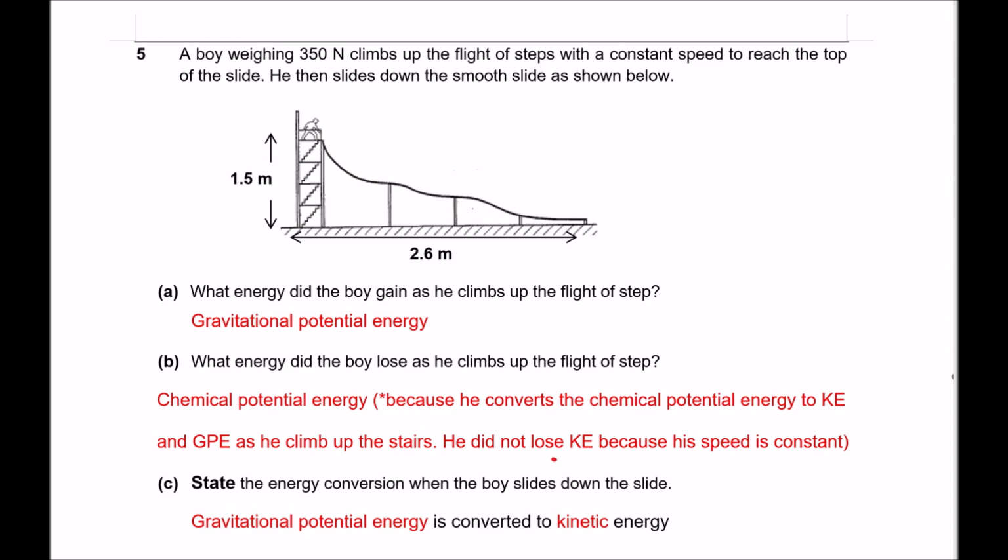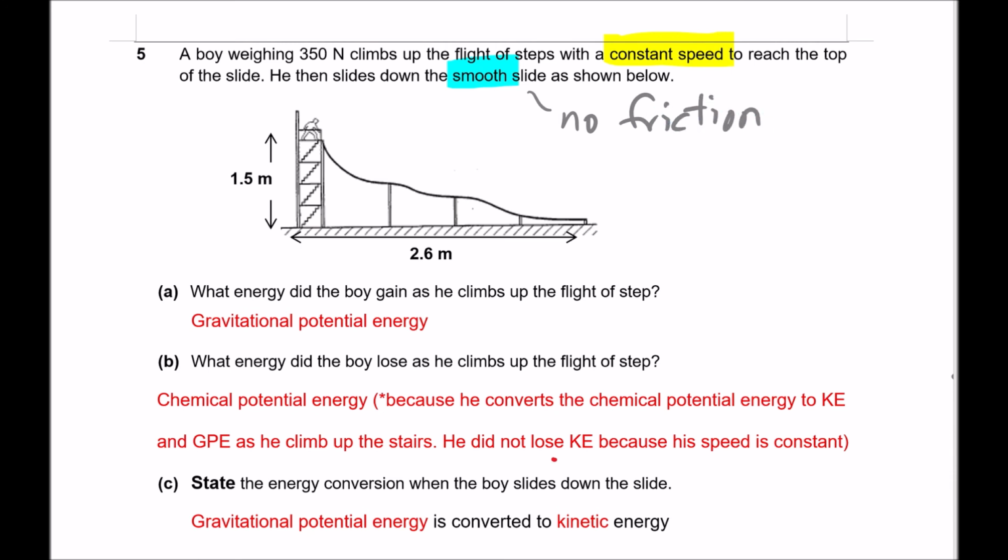I want you to note the word constant speed. So he climbed up with a constant speed to reach the top, and then he slides down. Another word that I want you to take note of is the word smooth, because the smooth slide indicates that there is no friction. So once you see the word smooth, you can assume that there's no friction.